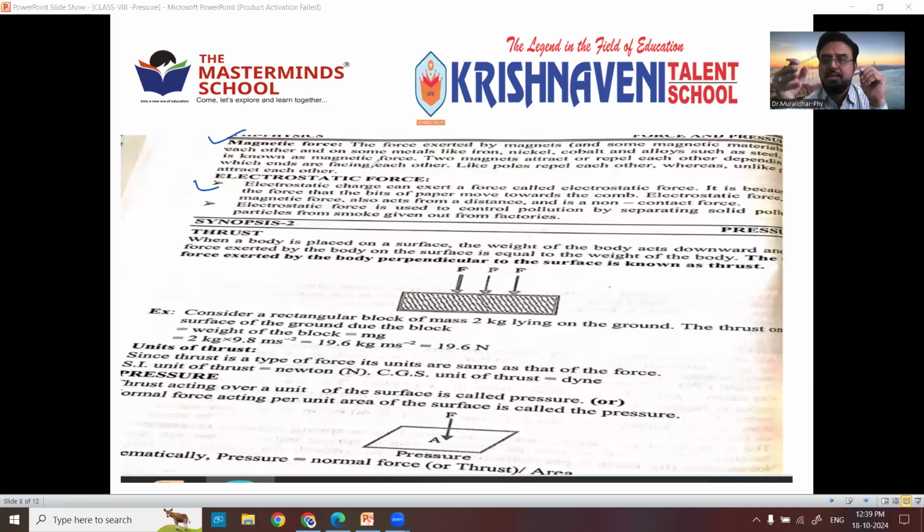Similarly, electric charges. Yesterday we saw one video where you are combing your hair. After combing, the comb will attract small papers because of the static electricity produced. Right? Clear? So with this, we are completely done with the topic force: types of forces, mass and weight. Right? All these are completed. So next week, when you go to the next class, we'll enter synopsis 2, that is pressure. It's our major topic. Right? So what is pressure?